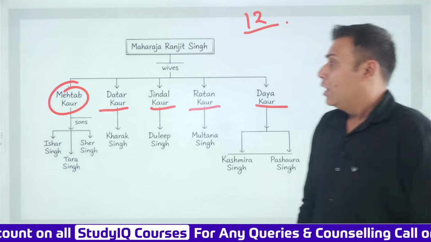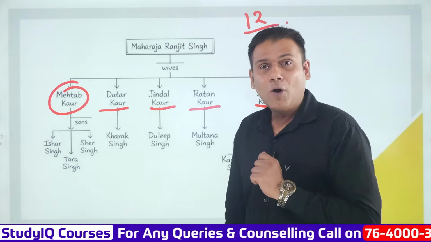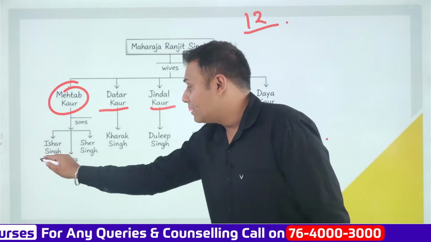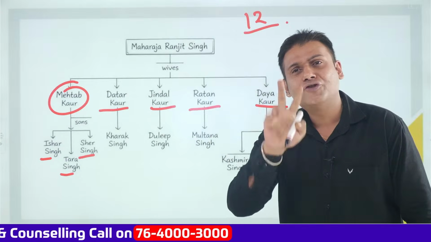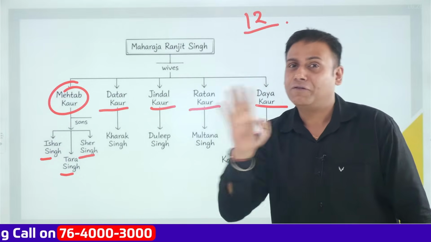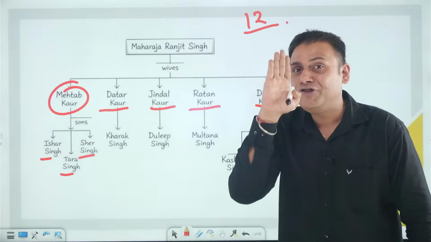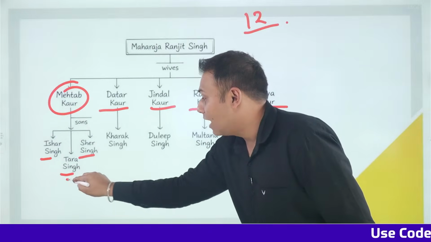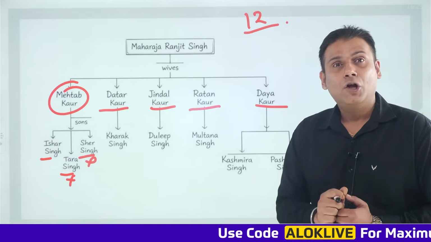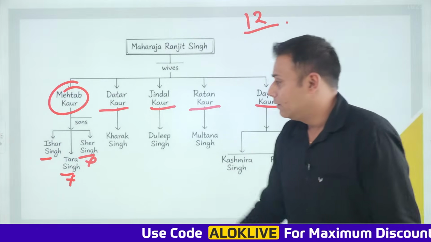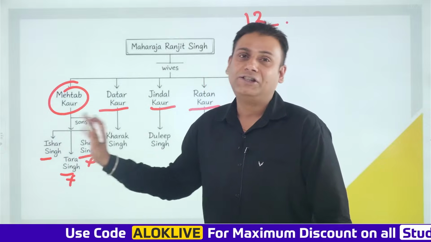Okay? Now, from Mehtab Kaur, he had sons named Ishar Singh, Tara Singh and Sher Singh. But Ishar Singh passed away when he was just 2 years of age. And Maharaja Ranjit Singh ji did not consider Tara Singh and Sher Singh as his legitimate sons. So, here specifically, the war of succession ended.